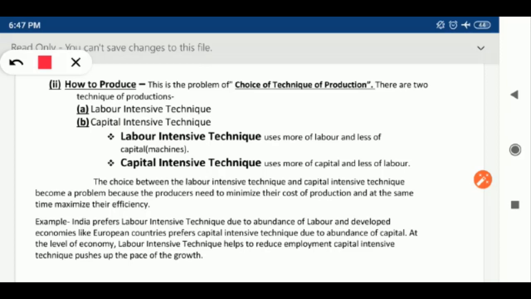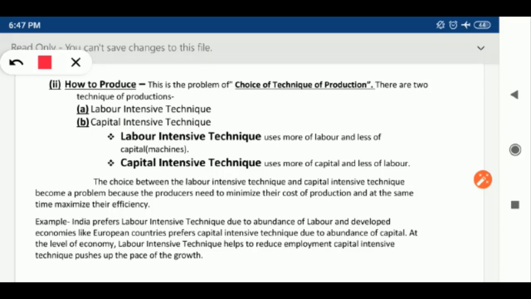Because if we are opting for the capital intensive technique, it can lead to one side of the issues, and if we are opting for only labor intensive or only capital intensive, it will not cover both the issues. Now, which type of issues am I talking about?